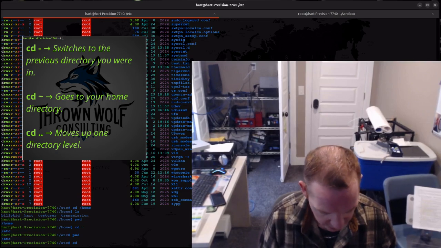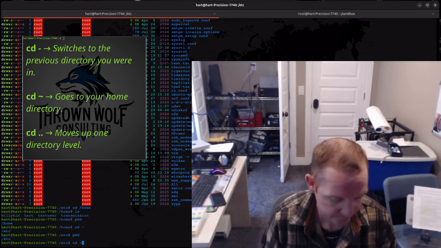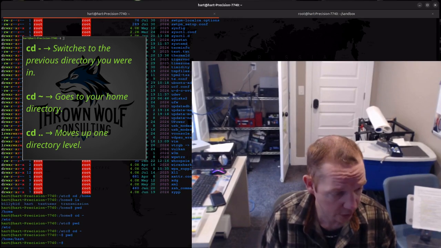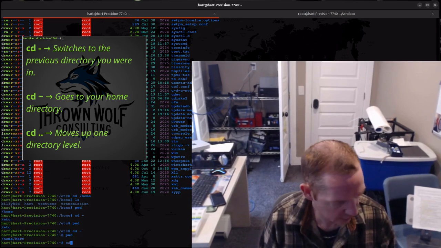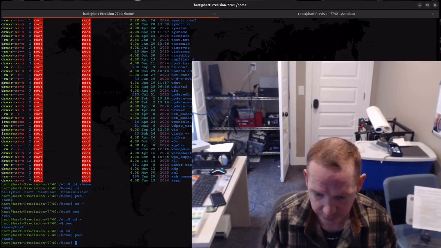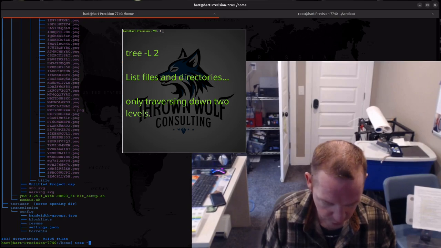If you do a cd tilde, that will take you home. So it's /home/heart. And then if you cd .. you will go up a folder. With tree, you can go -L.